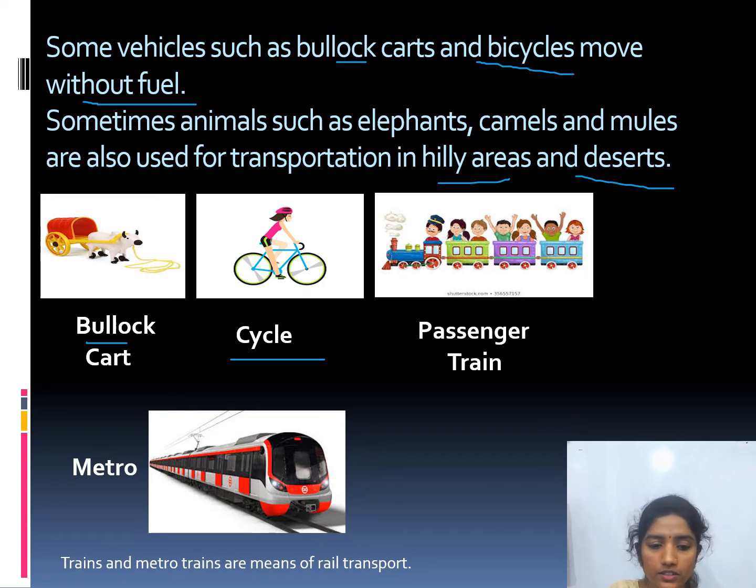Another one, besides road transport, is rail transport. In rail transport, trains and metro trains are the means of rail transport. Children, you can see here in the given picture, it is a passenger train. It is the metro train. Trains and metro trains are the means of rail transport.